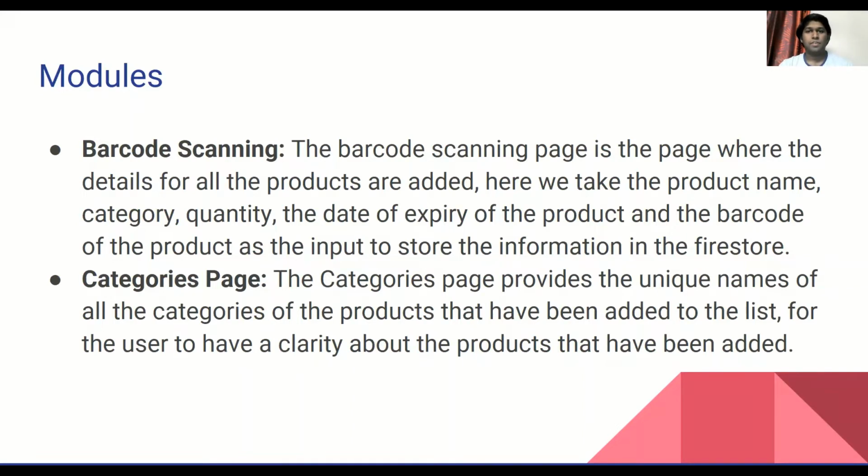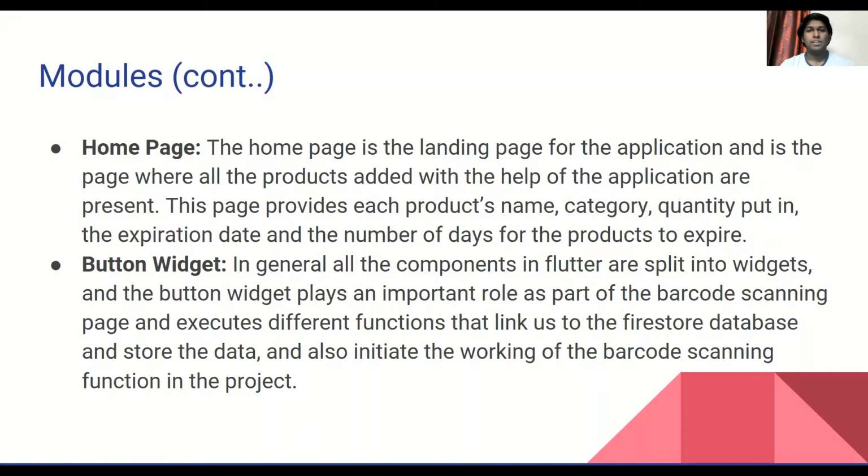The categories page provides all the unique categories present within all the data that we have, and will help categorize the information and give a good idea about what is present. And the homepage is the initial landing page of the application, where all the data added to the database is rendered. It will give us good information about the product, the category, the quantity, and also show the number of days remaining for the product's expiry and the date of the product's expiration.